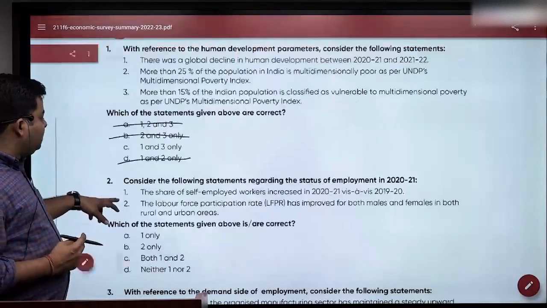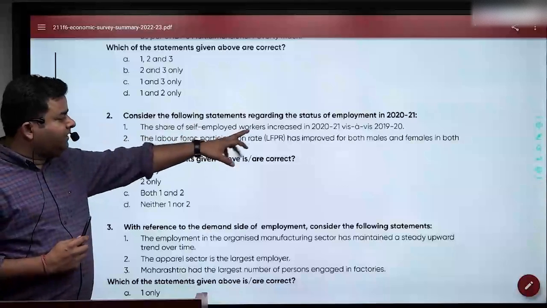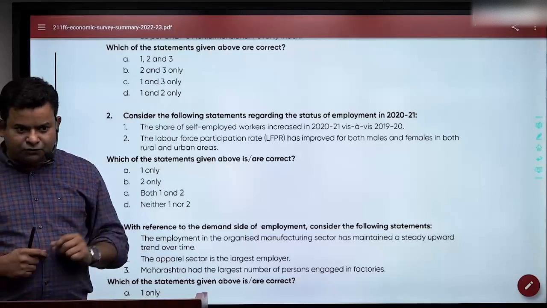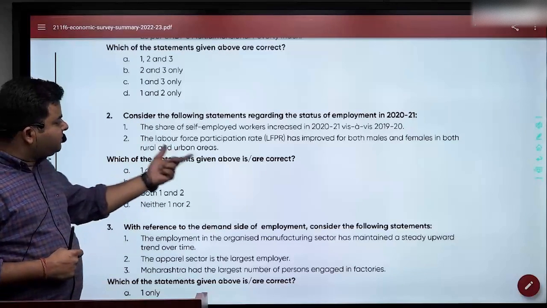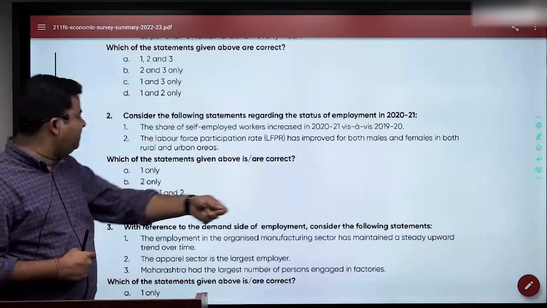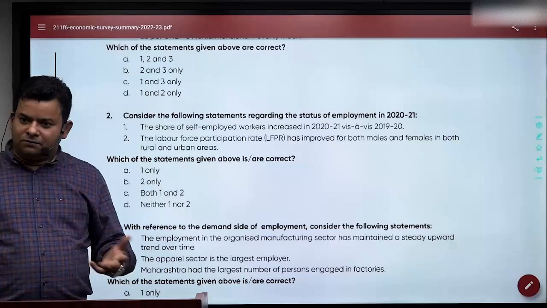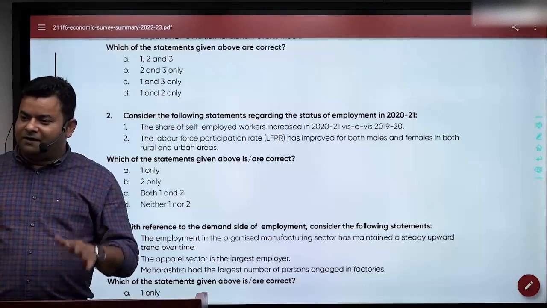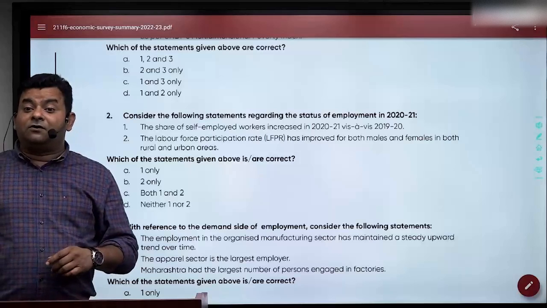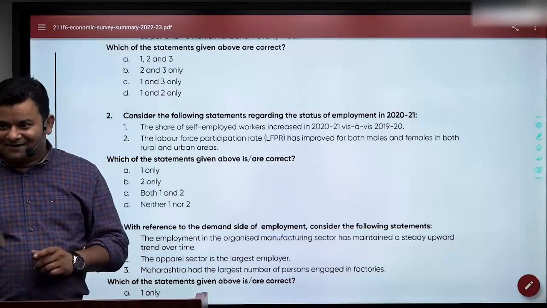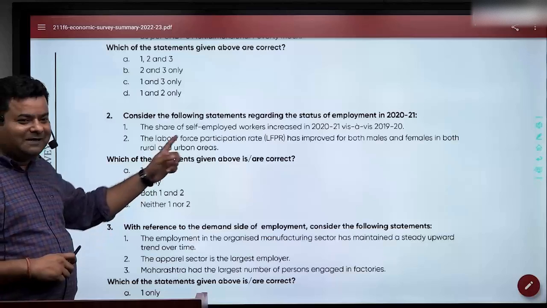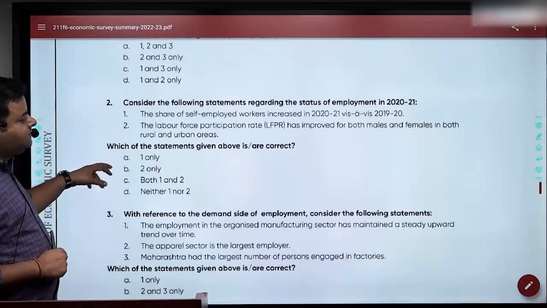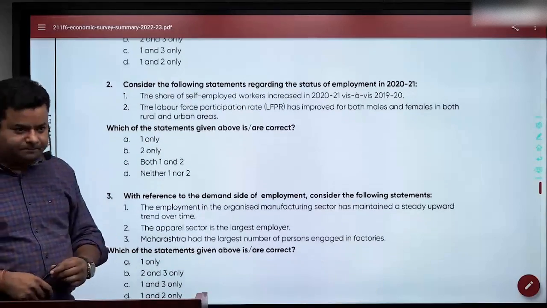Now look at this question. The share of self-employed workers increased from 2019 to 2020. Is that true? Yes. The labor force participation rate has improved for both males and females in both rural and urban areas. I said it has increased in both rural and urban areas for both male and female, but real wages have gone down. Getting the point? So labor force participation rate, that's where I am looking into the statement. So yes, first is right, second is right, so both 1 and 2 is the answer.